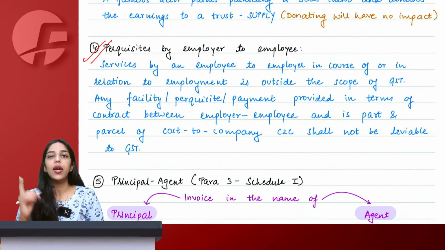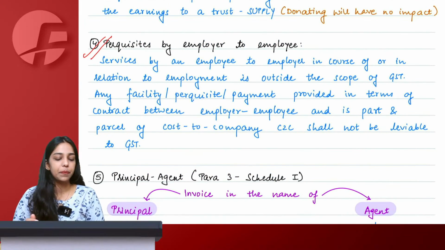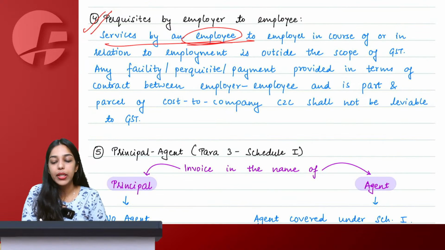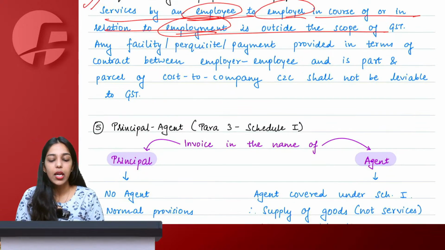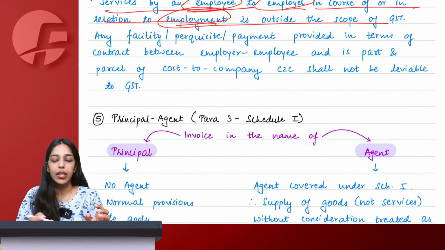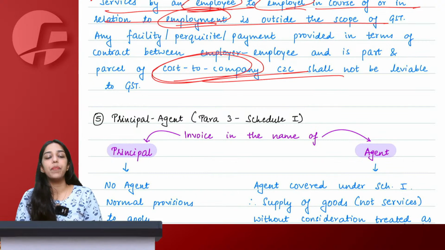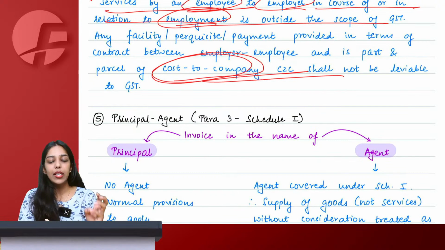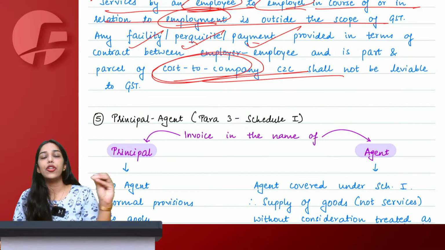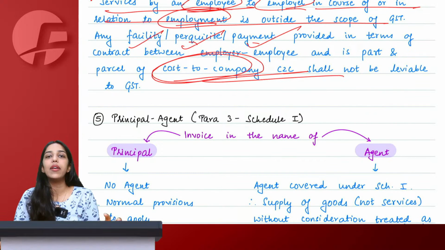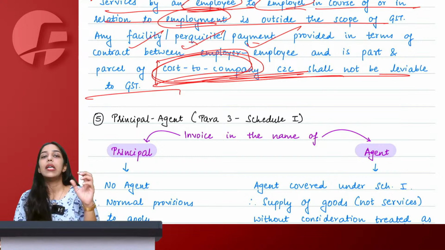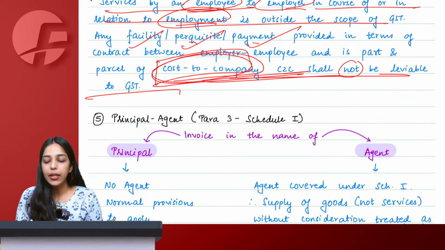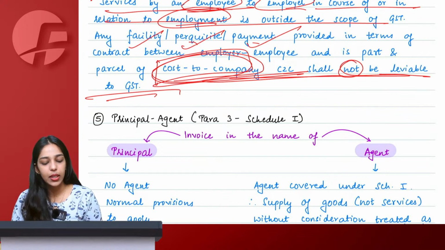This also we have covered along with the employer-employee part in Schedule 3. That services by employee to employer in course or in relation to employment is outside the scope of GST. Now, this would include everything that forms part of your cost to company, not just your salary, facility, perquisites, any kind of monetary benefits, bonuses, whatever forms part of your employment contract, whatever forms part of your cost to company. It will all be falling under the negative list only and not leviable to GST.